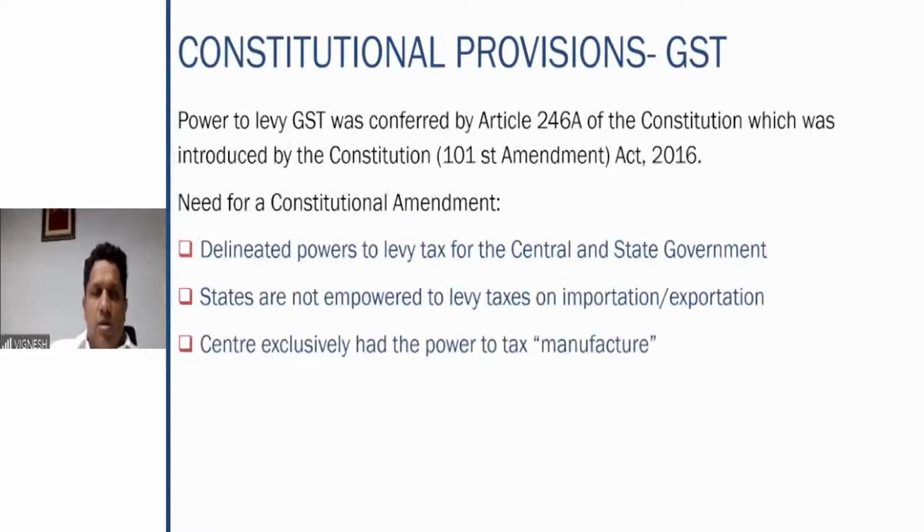Fine. So therefore, Article 246A of the Constitution granted the power to levy the GST, which was introduced by the Constitution 101st Amendment Act 2016. What was the need for a constitutional amendment? The need was that it delineated the powers to levy the tax. Both the central government and the state government have equal powers to levy the tax. That is why the constitutional amendment is required, because otherwise it was very fixed.